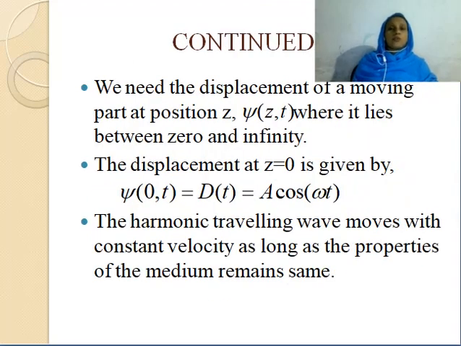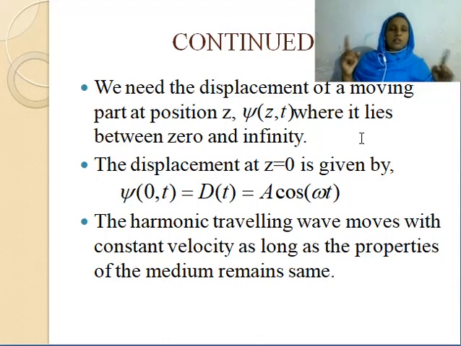Now we have to find out the displacement at z, not at z equal to 0, but at an arbitrary z. We assume that the displacement at z is given by psi of z, t, where z lies between 0 and infinity, because we know that the string is extended to infinity.